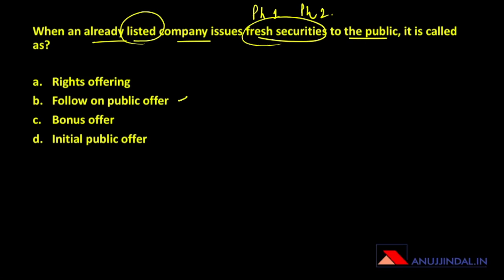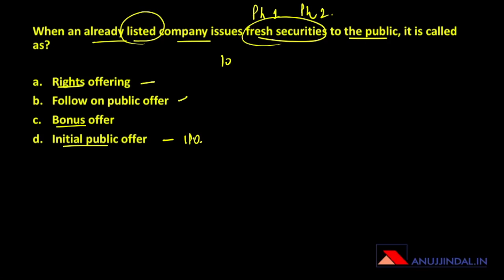The terms which are connected to this kind of offering are: number one, rights offering, then bonus offer, and then initial public offer. When a company which is unlisted gets listed for the first time and issues securities for the first time, then it is called as an IPO. Rights offering is the offering which is made to the existing shareholders first.